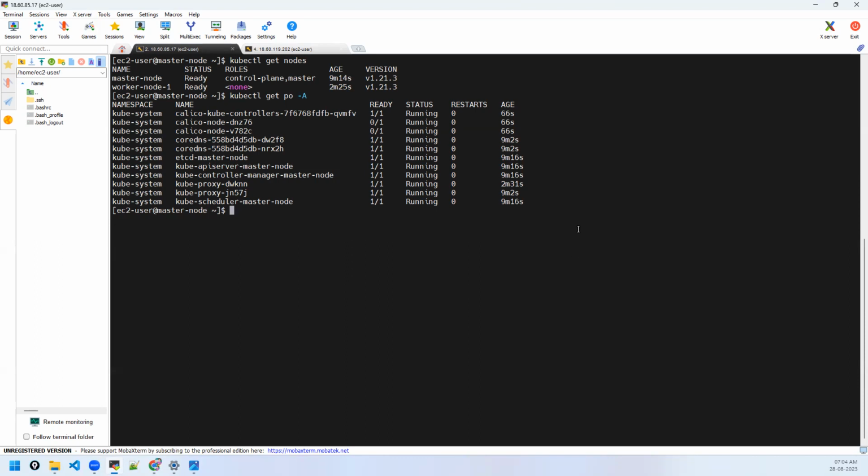This is the hardest way of creating the cluster. The easiest way is using cloud providers. GKE is very easy, the first easiest way. Then EKS is not that easy, but of course better than this. Managing the cluster, maintaining the cluster, and creating the cluster with kubeadm is the hardest way. With other ways, managing your cluster becomes super easy with cloud provider services like EKS, GKE, and so on.